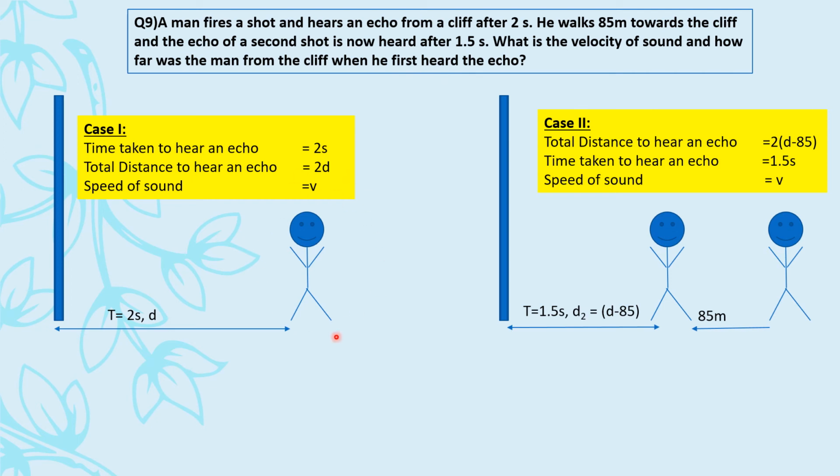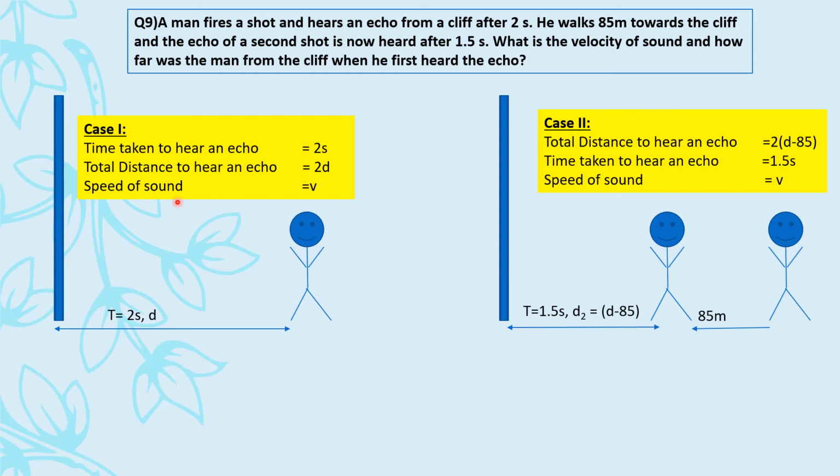So यहाँ पे वो कितने दूरी पर था? That means we have to find d, right? That is our whole agenda. I hope the question is clear now, right? First the man was here, he fires a gun, he hears an echo after 2 seconds. He walked 85 meter toward the cliff. Again he fires. Again he hears an echo after 1.5 seconds.